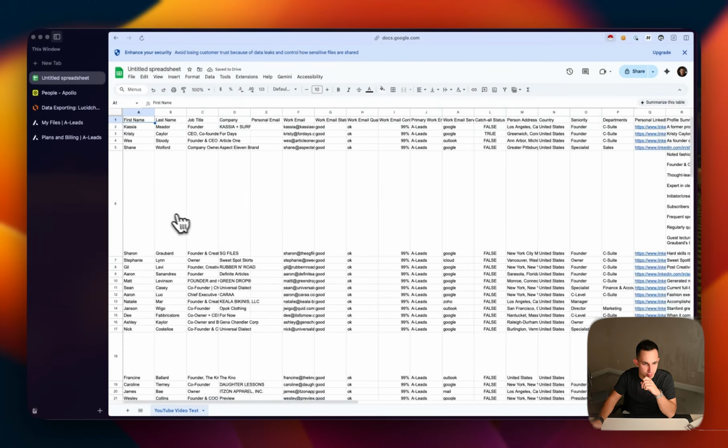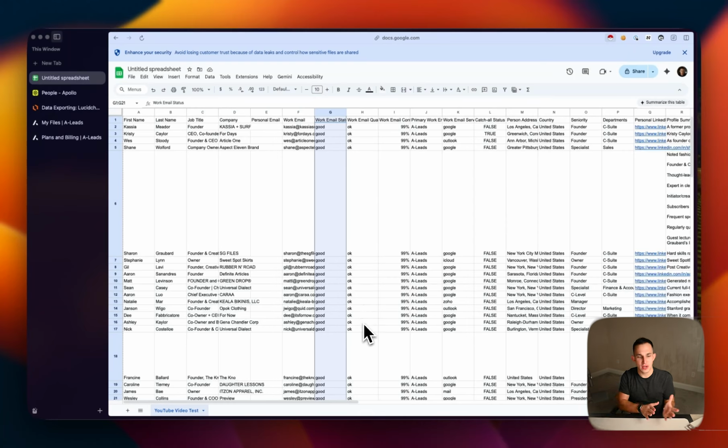So just like that, boom, you have the first names right here. You have the last names, you have the job titles, company names, obviously personal email. That is not a record that we requested, so we don't have that. Work emails, all of these are good. We still like to million verify these after personally, just because we don't send to catch-alls.